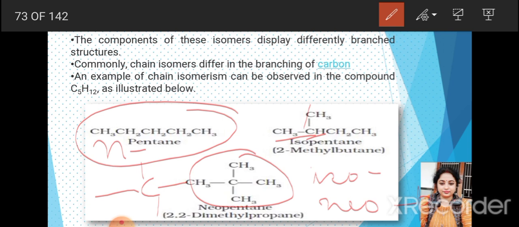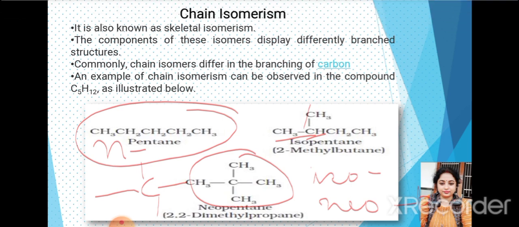Besides hydrocarbons, this type of isomerism is possible in other homologous series also. Means for normal butane C4H10, if we will take butene, C4H8, it will show two isomers, but-1-ene and 2-methylpropene. So like this only we can see for other series also.